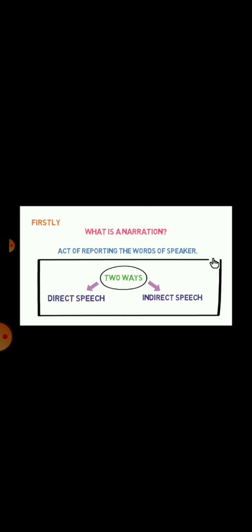What is direct speech? Direct speech is where the actual words of the speaker are quoted as they are. The exact words of the speaker are enclosed in inverted commas, and then it can be said to be direct speech.